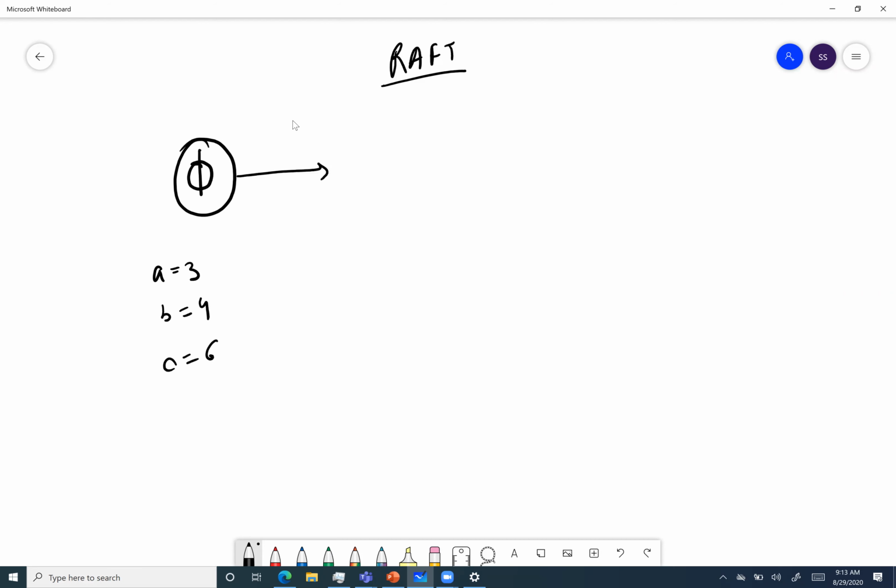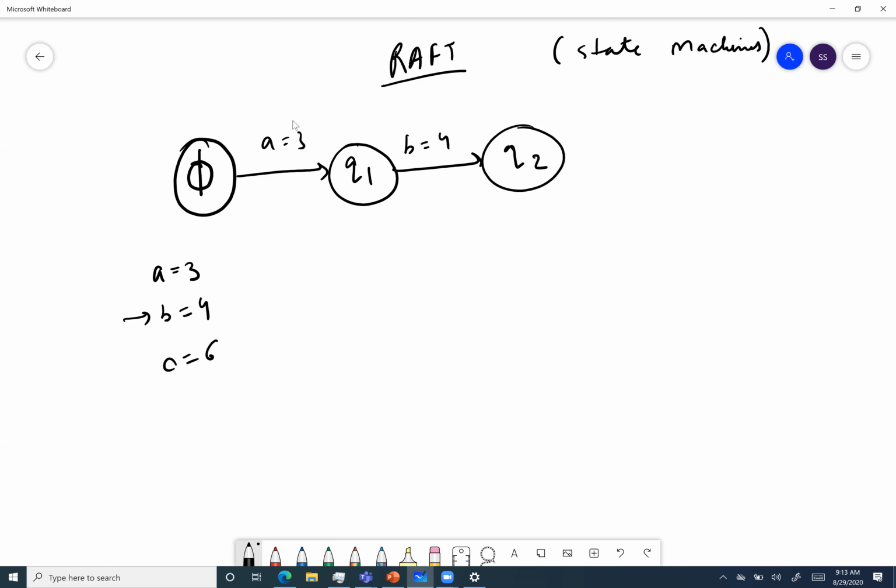If I apply the command A equal to 3, my machine will go into some state Q1. Here I'm talking about state machines. If I execute the second command, B equal to 2, my machine will go into Q2 state. And if I execute C equal to 6, it will go into Q3 state, and so on.